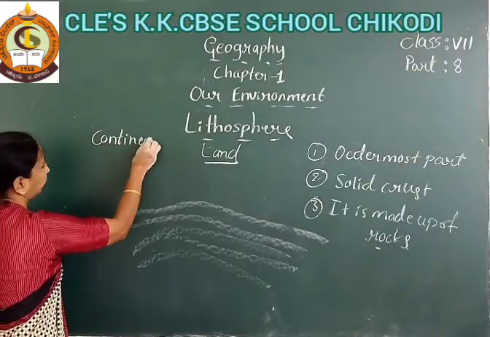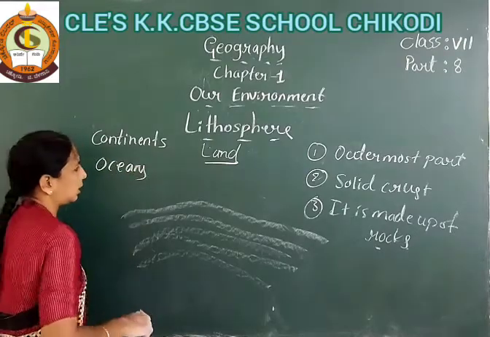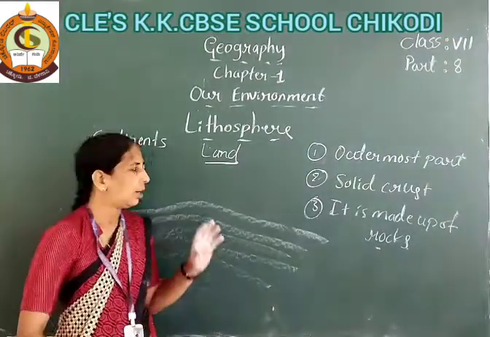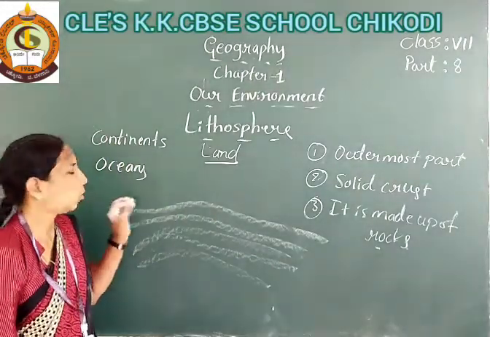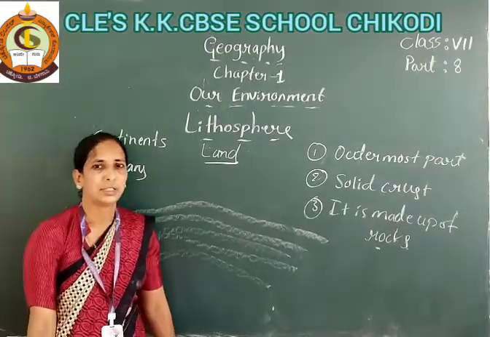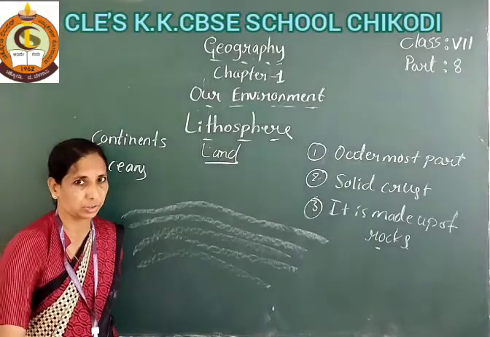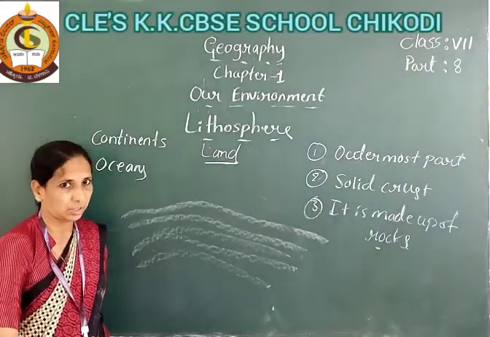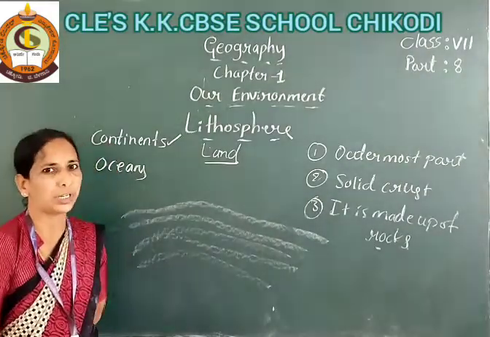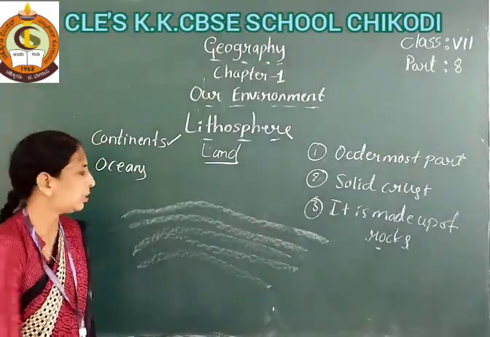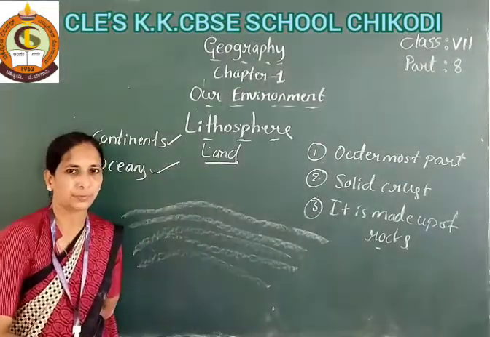Large land masses existing on the earth are known as continents, and large bodies of water existing on the earth's surface are called oceans.